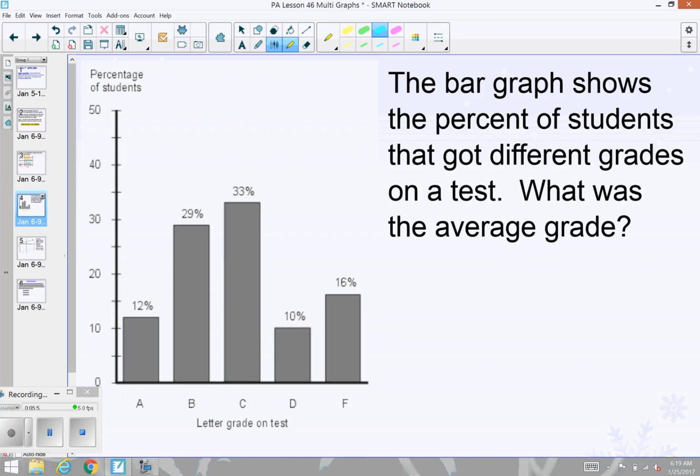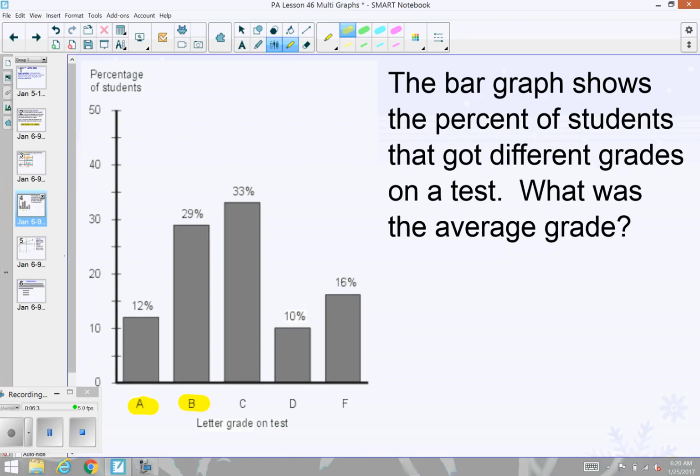Here is a typical bar graph, where it's showing categories down below. Yesterday we talked about histograms, a type of bar graph where there are no gaps in between the bars. Today we're talking about a traditional bar graph where one bar represents one specific category and it's not continuous, so there should be a gap between each of these. For instance, A does not bleed into B. There's nothing in between A and B that would make it continue, so they are completely separate from each other.